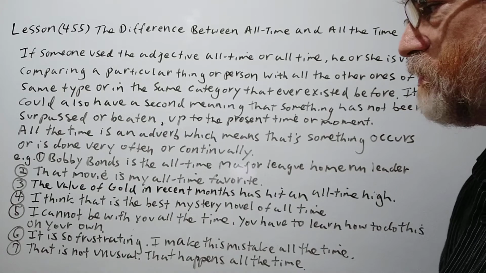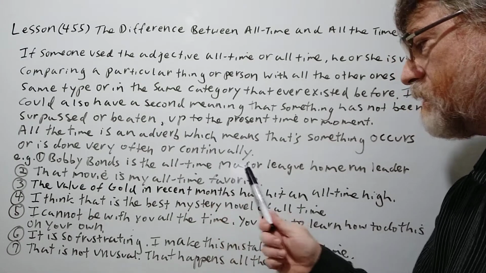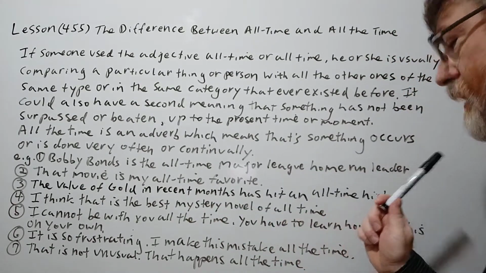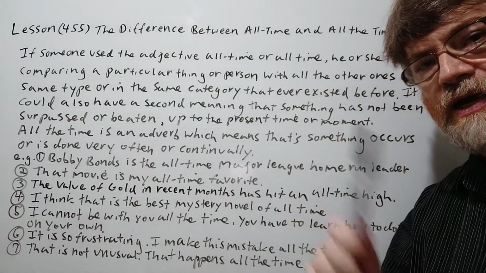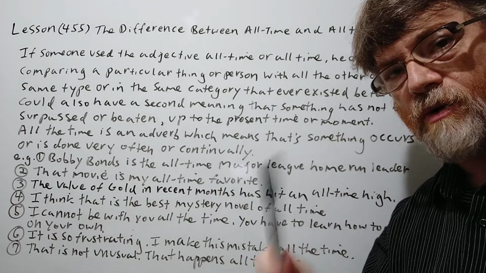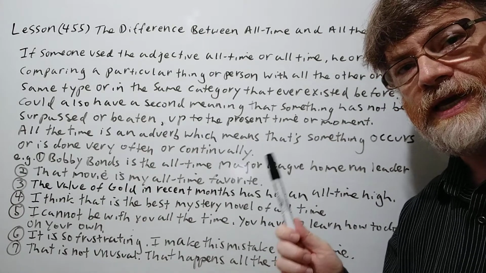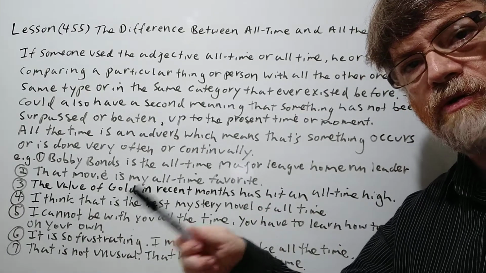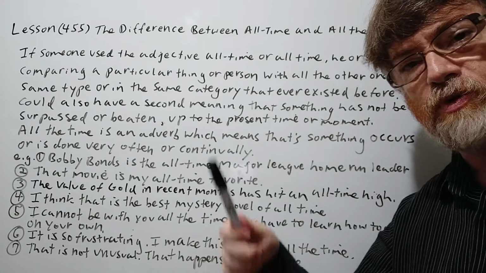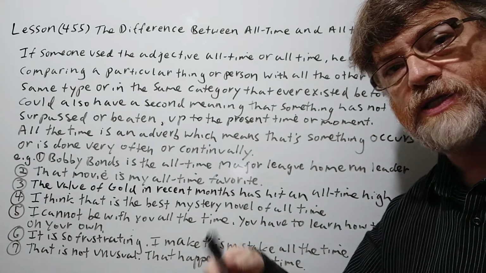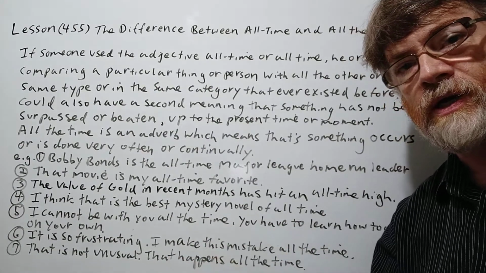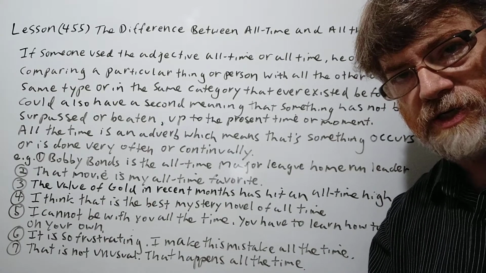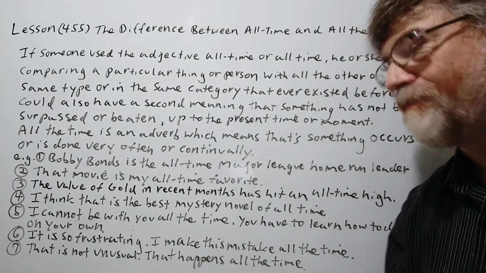So here's the first one. Bobby Bonds is the all-time major league home run leader. So meaning that right now in the major leagues, there's no other player that hit more home runs than him. So it's used in sports a lot, that somebody could be the all-time champion, or he has this record, the all-time record. That's the best that there is, at least at the present time.